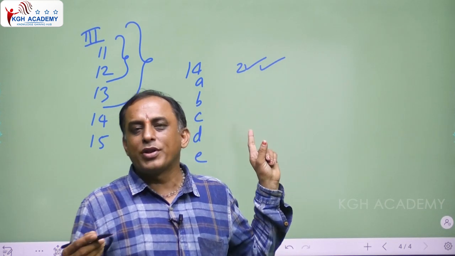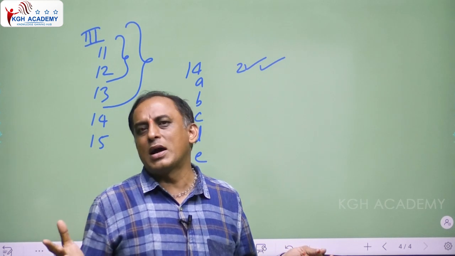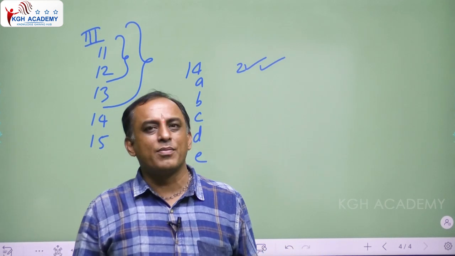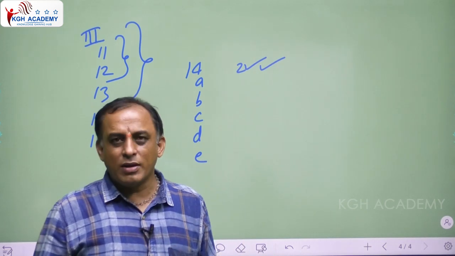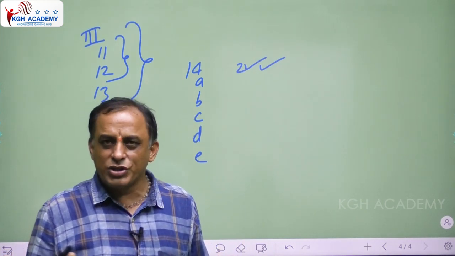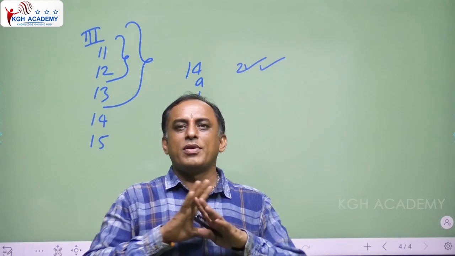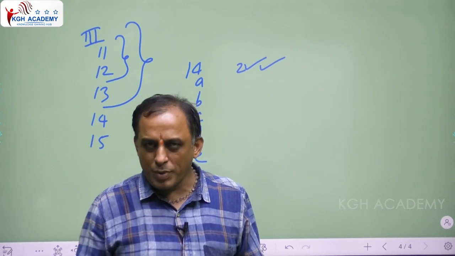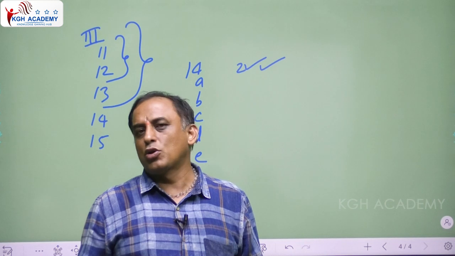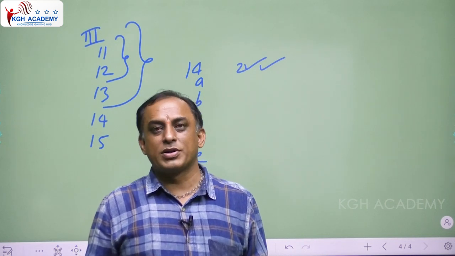Explanation means it is not 2-3 pages. Maximum 1 line or 2 lines, not more than 3 lines only. Okay? Then you will get the full marks. In reasoning, series, analogy, classification and some other topics are there. These all are important. So I will discuss each and every point. And finally, I will give one practice question paper also. Without practice, no one can do anything. So practice is also very important.